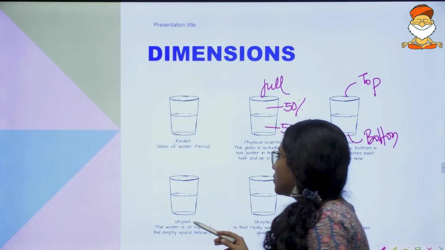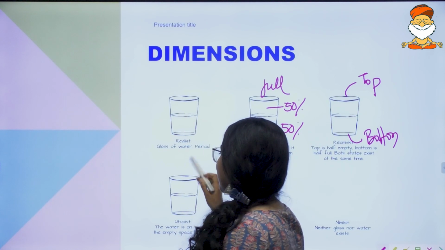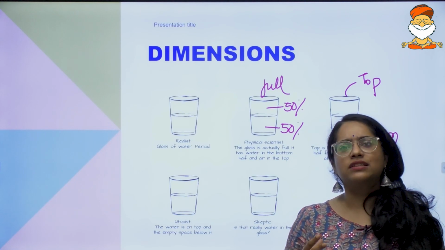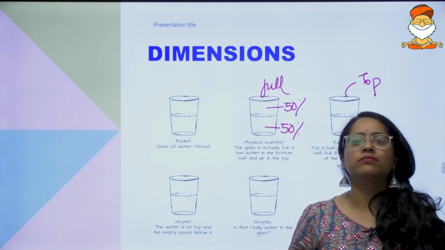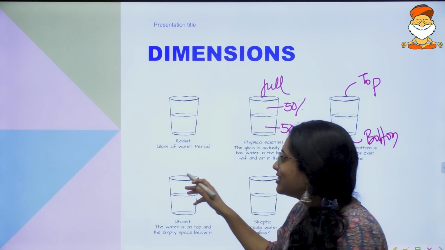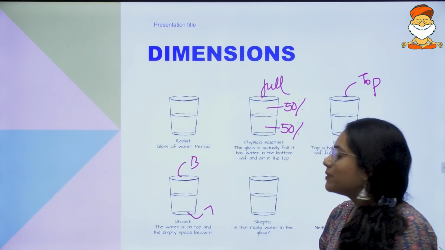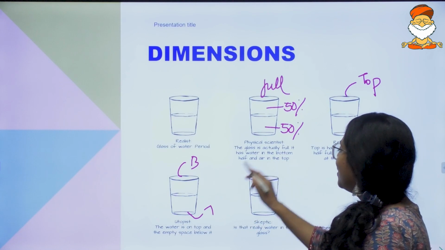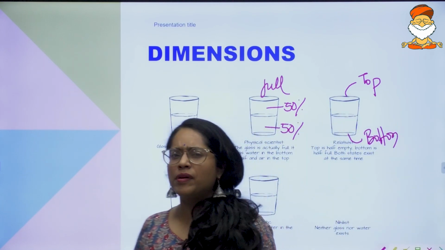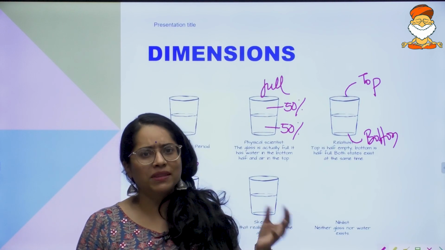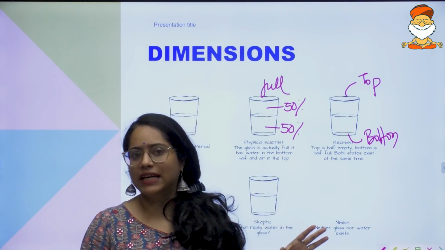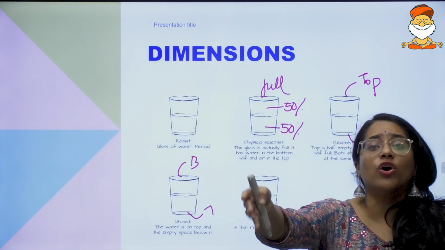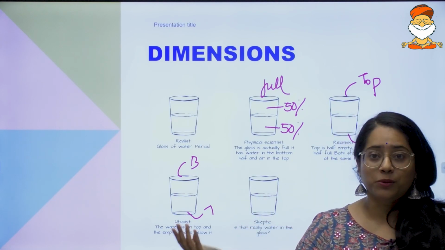Some people might say, think about it like this: who are we to say what is top and bottom? What if the glass considers this as the bottom and this as the top? In that case, where is the water? It's in a different place. Then some people ask, is it actually water in it? Is it something else? They'll be quite skeptical about it. And finally, some people say we should not even be talking about glass or water or air or anything. There are bigger problems in the world to be seen.